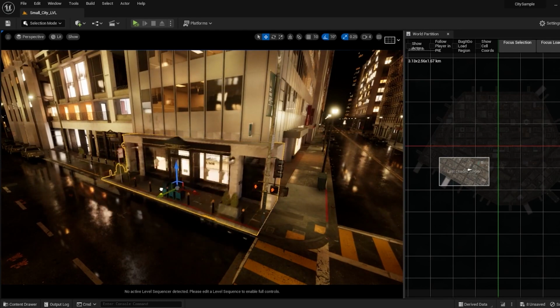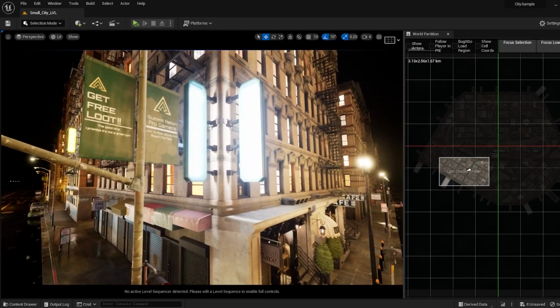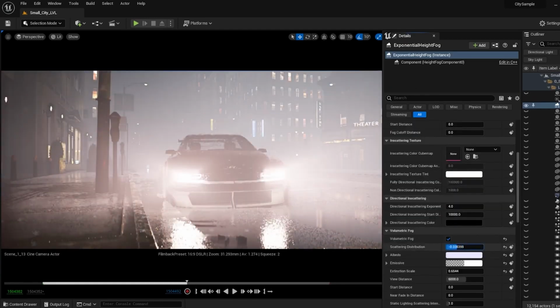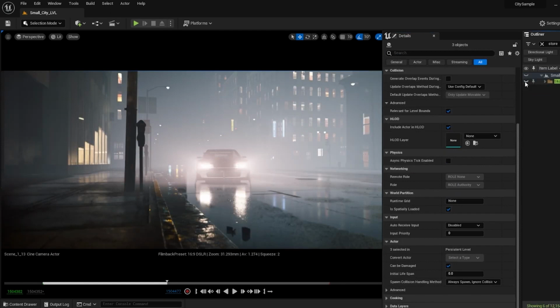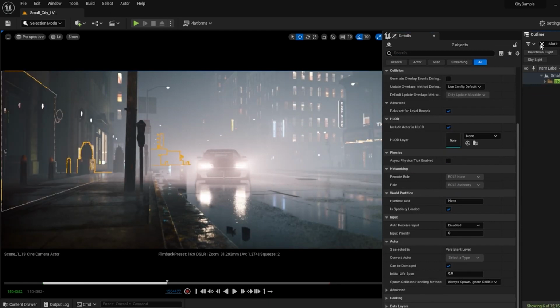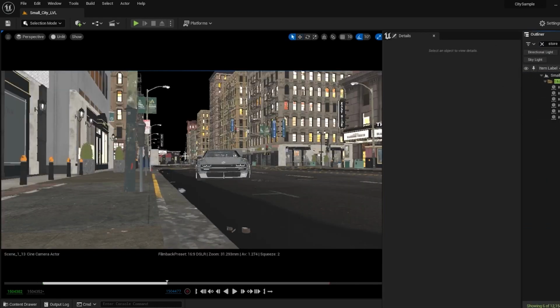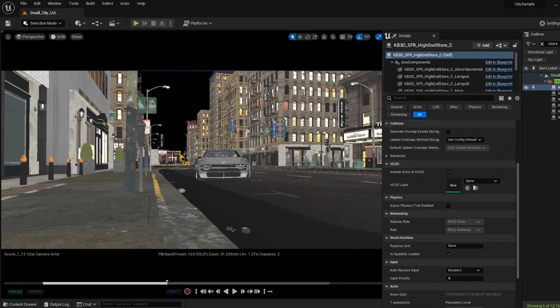To bring these heterogeneous volumes to life, you can create them using the Niagara Fluids plugin or by instantiating a heterogeneous volume actor with the data driven by a sparse volume texture. This empowers creators with the tools to craft immersive, dynamic volumetric effects, enhancing the visual storytelling potential of Unreal Engine 5.